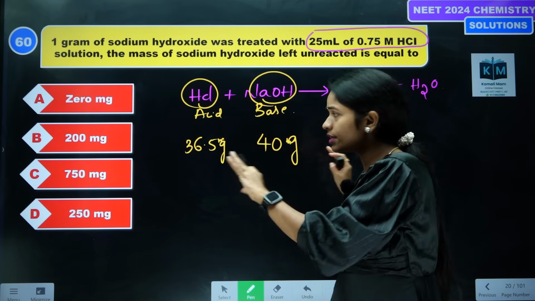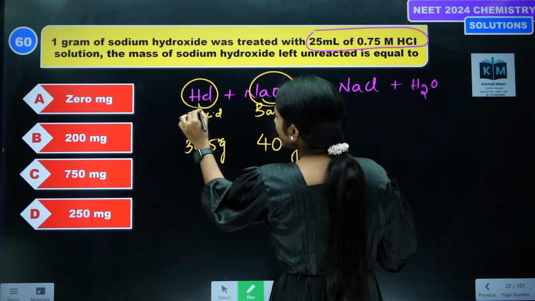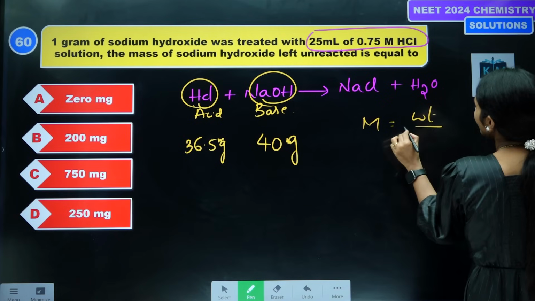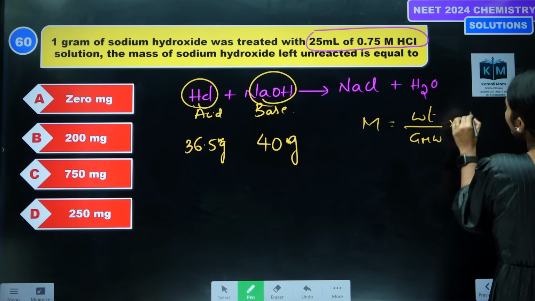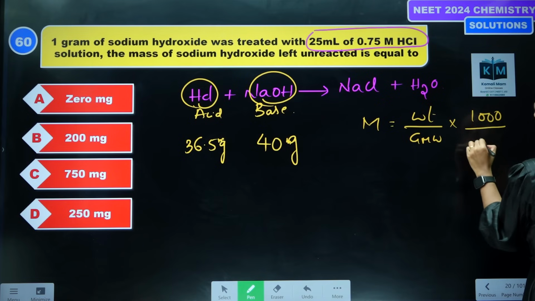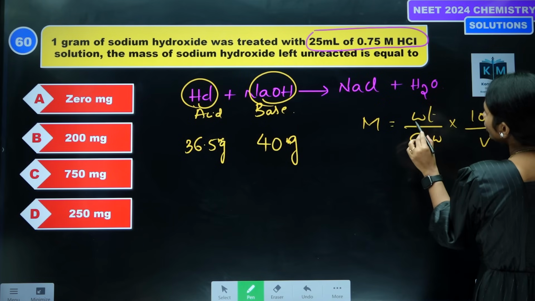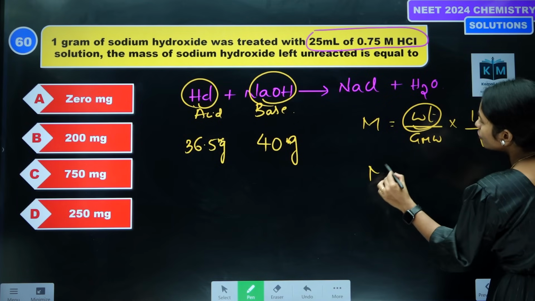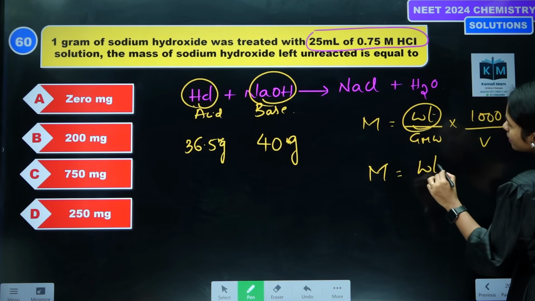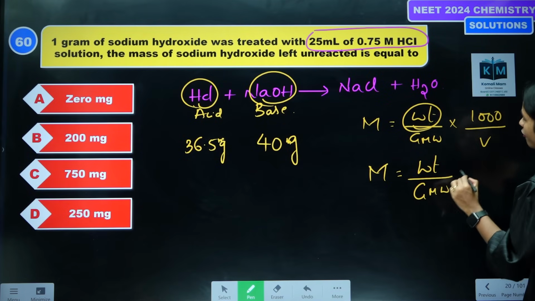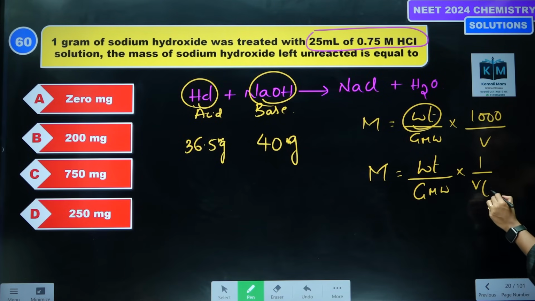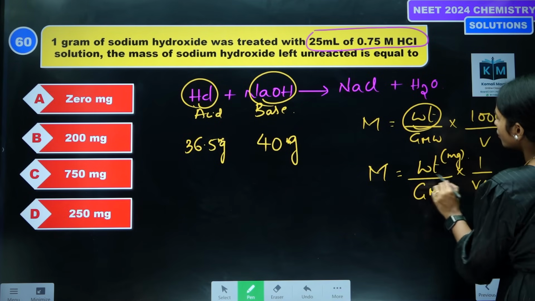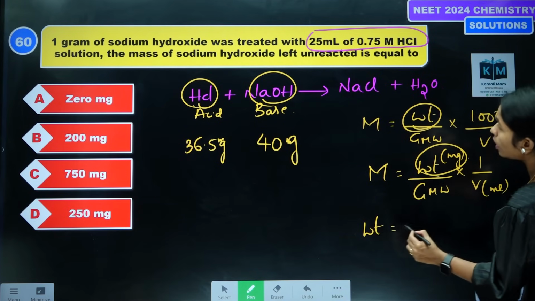Then what is the molarity formula? Molarity is equal to weight by gram molecular weight into 1000 by V. This is the formula when you want weight in grams. If you want weight in milligrams, then what is the formula? It is weight by gram molecular weight into 1 by V in milliliter, where this is weight in milligrams. Okay. So if you want weight in milligrams, what is that? Molarity, how much?